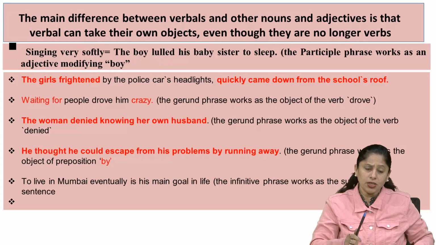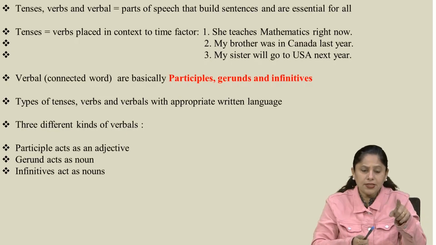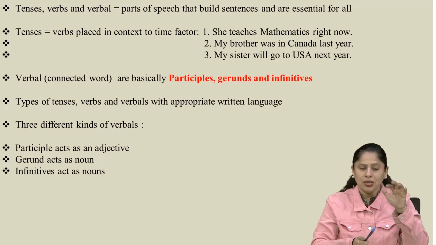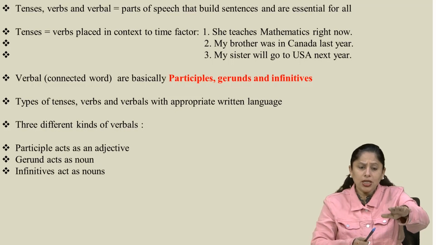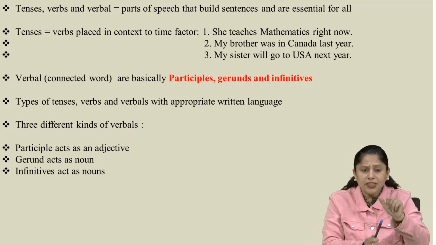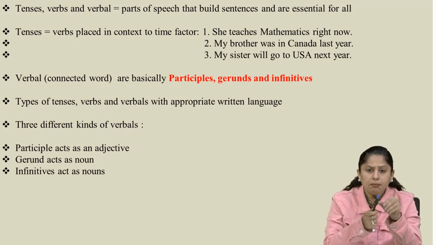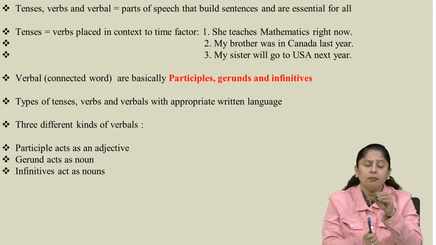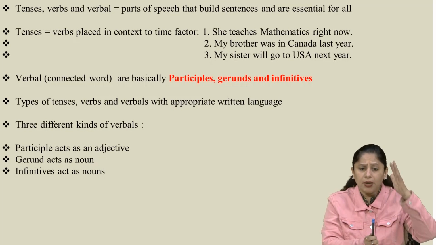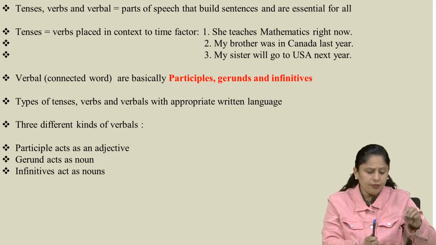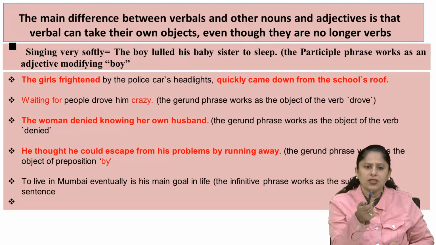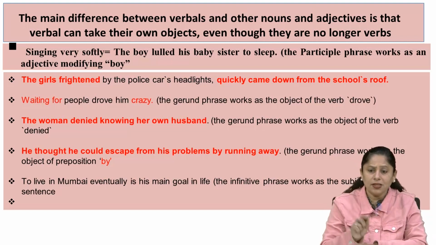Look, one important thing I have remembered and I wish to share with you. Participle acts as an adjective, gerund acts as a noun, and infinitive acts as a noun. Look, this is the actual note of the sentence. This is the actual idea and concept of understanding participles, gerunds and infinitives. But you have to keep in mind that participles are adjectives, gerunds are nouns and infinitives are nouns. And now you try to understand all the sentences which we have discussed up till now.